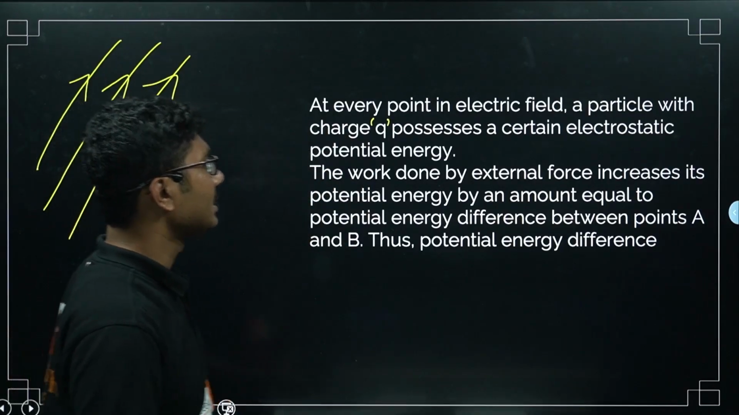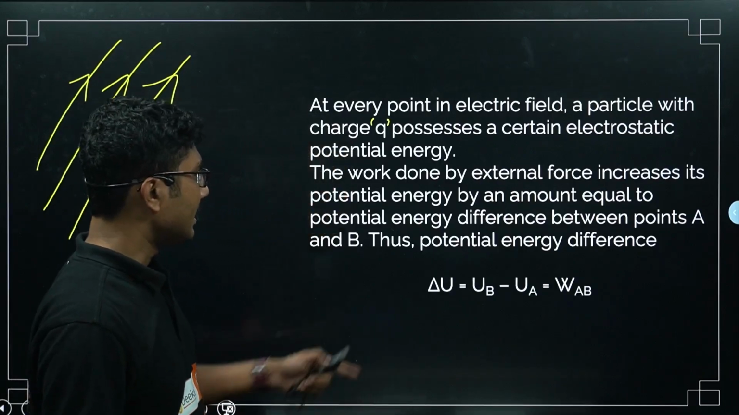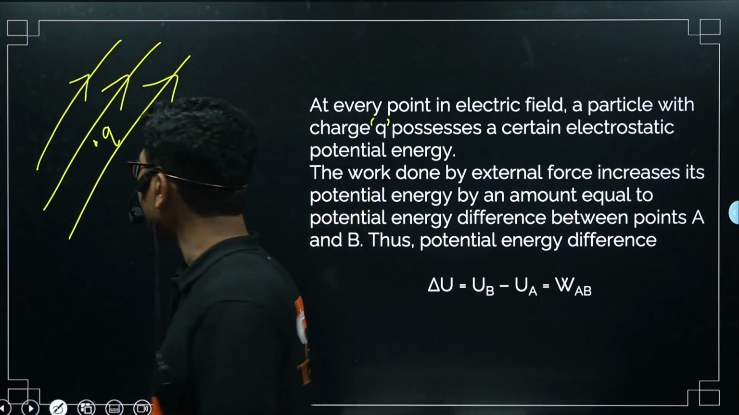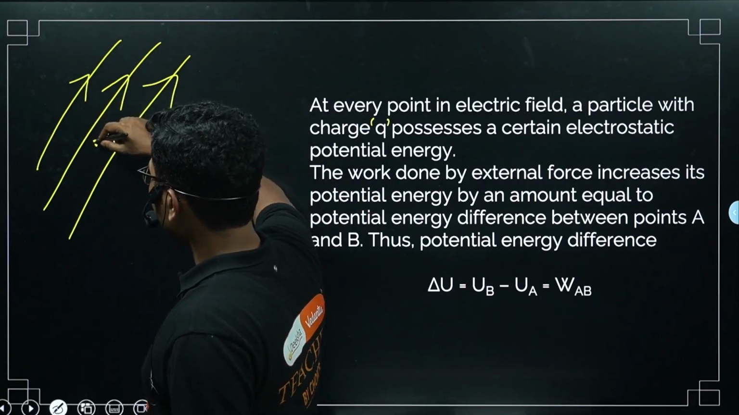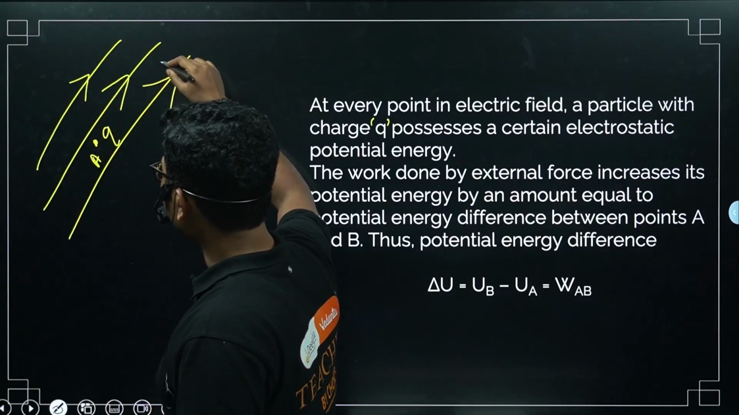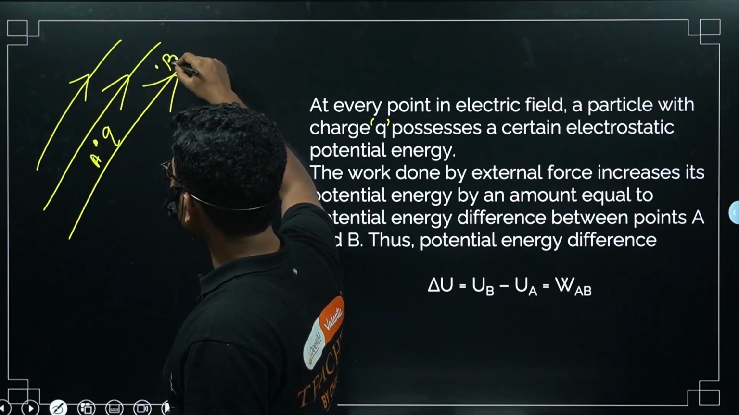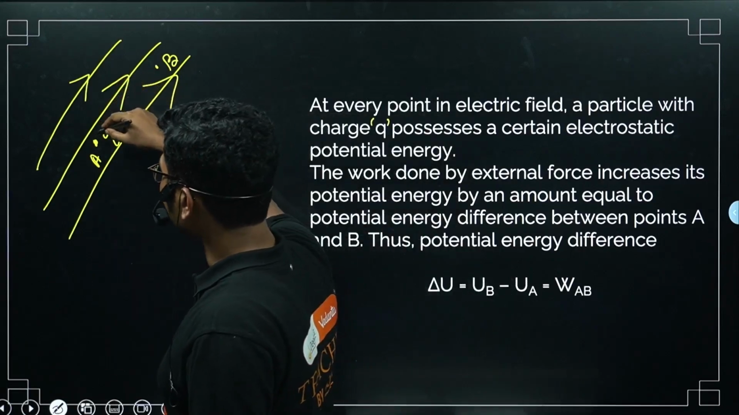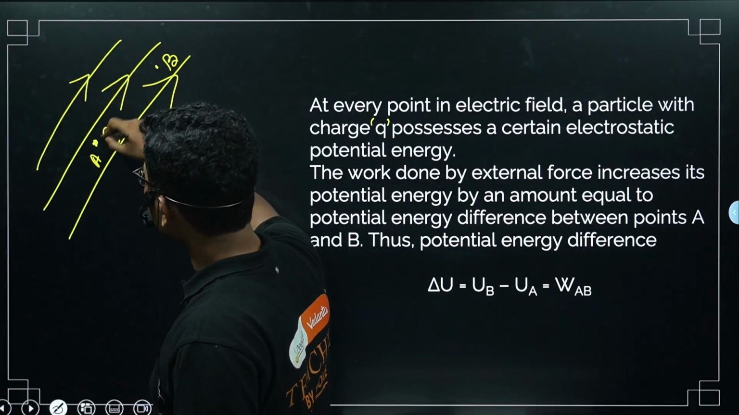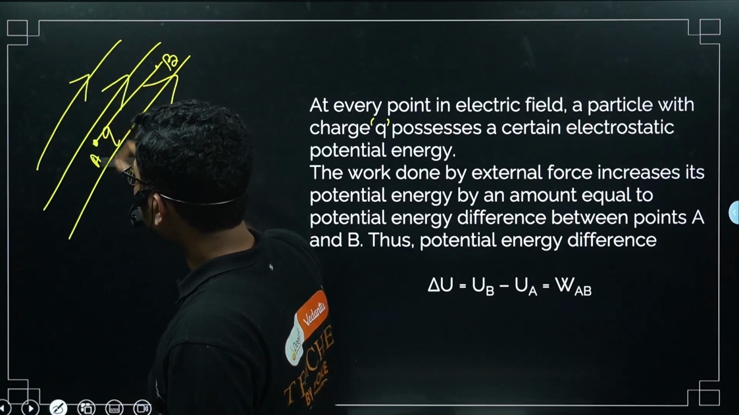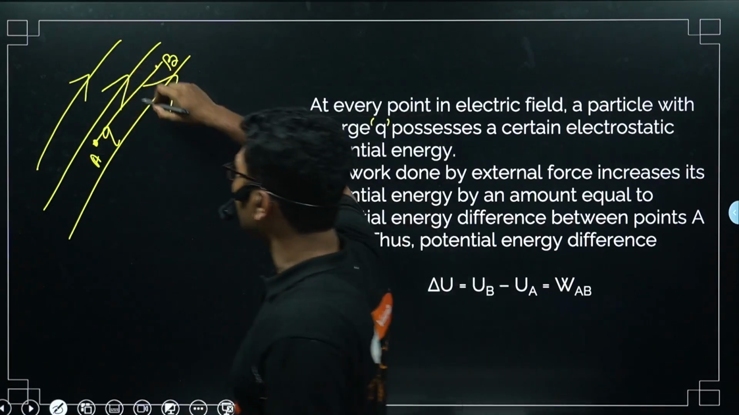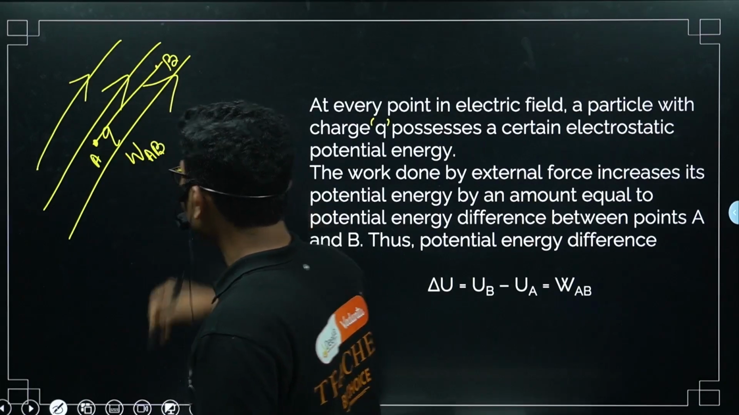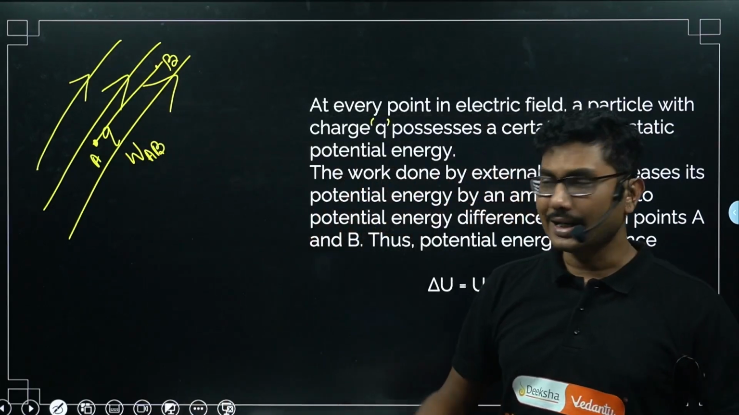Thus, potential energy difference is given by delta U is equal to UB minus UA is equal to WB. So, what is the meaning of that? Suppose we have a charge here, point A, and we want to move it to point B. If we are doing some external work by moving this charge from point A to point B, then how much work we have done? We have done the work, we already mentioned that work we mentioned as WAB. Okay, so WAB is the work done by us.